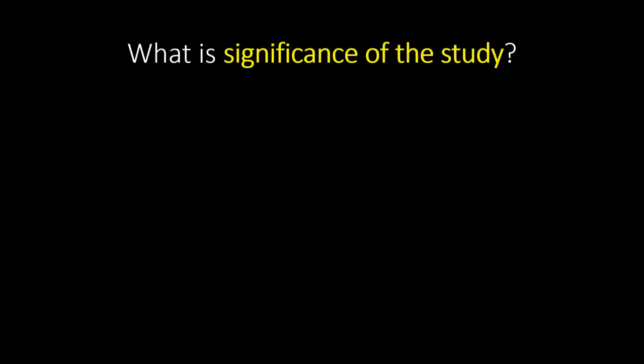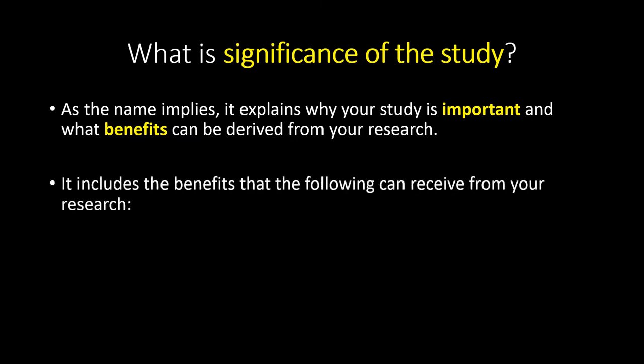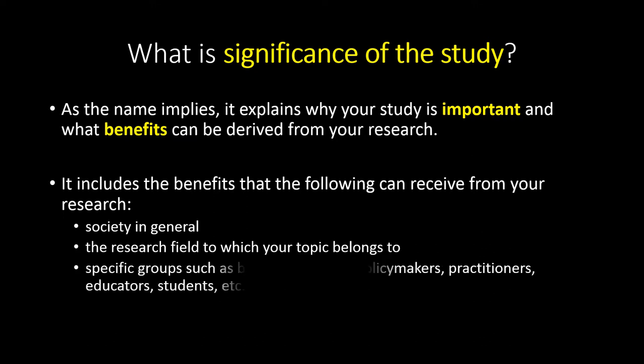For beginners in research, one of the things that make them a little bit confused is significance of the study. Since many of them have also heard about rationale of the study, it makes them more confused. Let's talk about significance of the study first. As the name implies, it explains why your study is important and what benefits can be derived from your research. It includes the benefits that the following can receive from your research: society in general, the research field to which your topic belongs to, specific groups such as but not limited to policymakers, practitioners, educators, students, etc., and of course, future researchers.